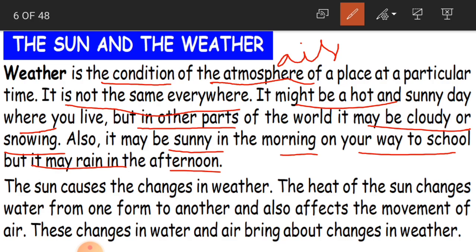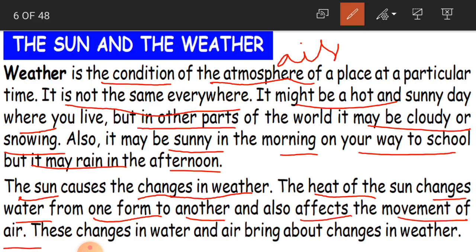Okay children, and the sun causes the changes in weather. Who is causing the changes of this weather? It is the sun. Because of the sun, there are changes in weather. Clear children? The heat of the sun changes water from one form to another and also affects the movement of air.